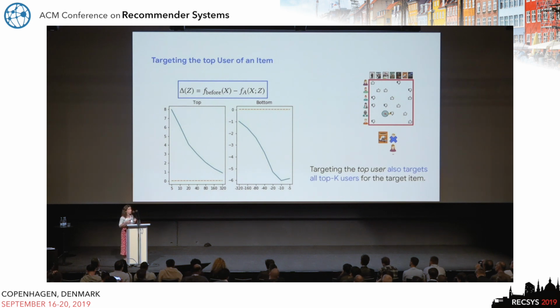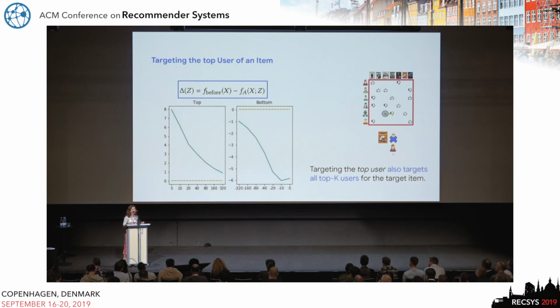And so then when we do that, what we're plotting here is the effect, this average attack difference over all the top K users. And what we see is, for example, if you look at the top 10 users, then their average delta is going to be high, like for example 8 when you see this y-axis.